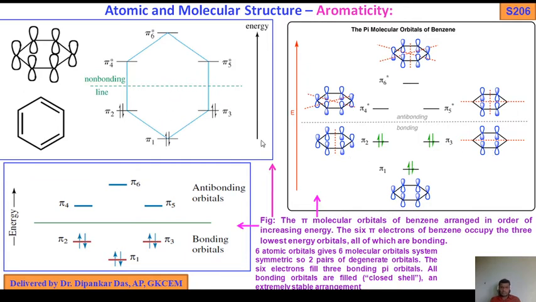You can say 1, 2, 3, 1, 2, 3. This is the lowest energy. You know, bonding orbital means it is stable and it has low energy. Anti-bonding means it has high energy, unstable. So the pi molecular orbitals of benzene are arranged in order of increasing energy. The 6 pi electrons of benzene occupy 3 lowest energy orbitals, all of which are bonding. This is the bonding, pi 1, pi 2, pi 3. Below this dotted line, this is the bonding.